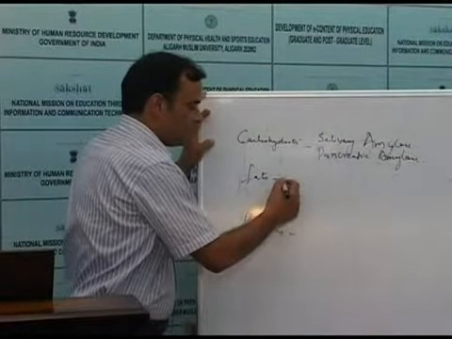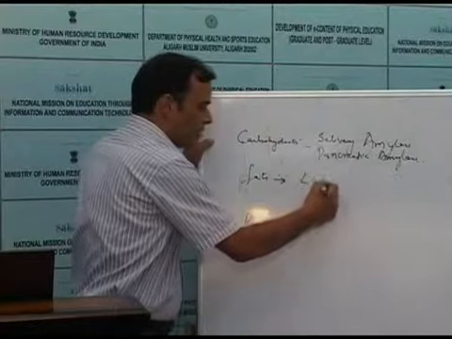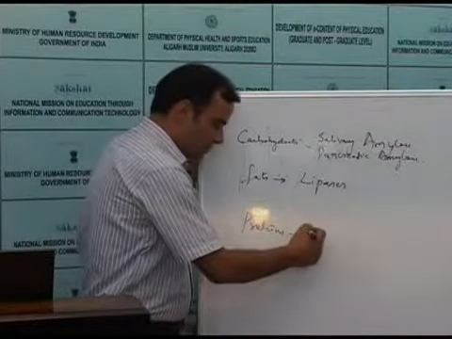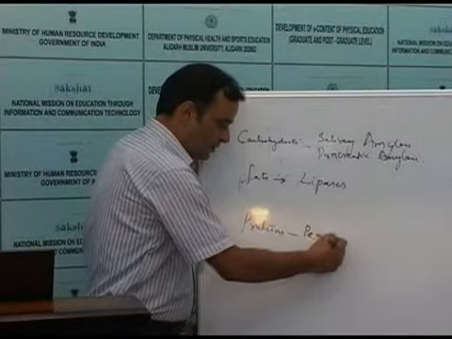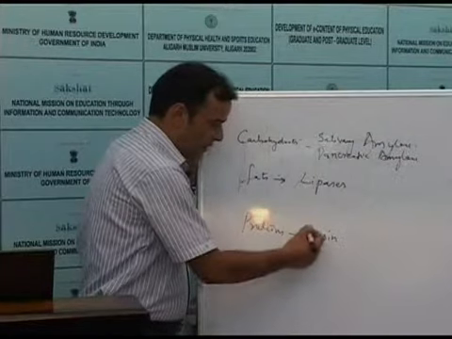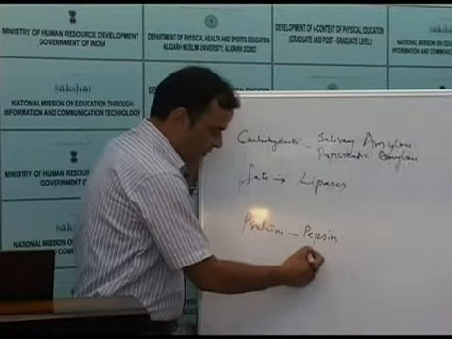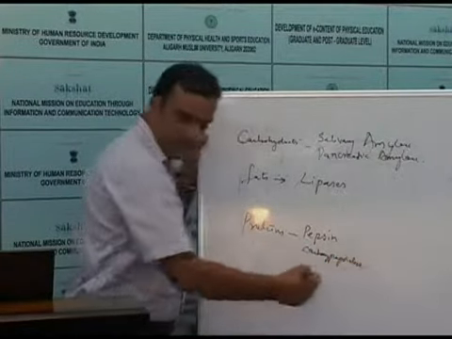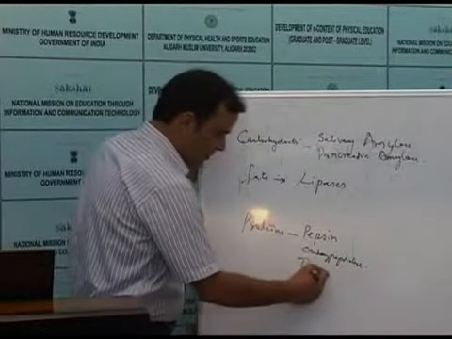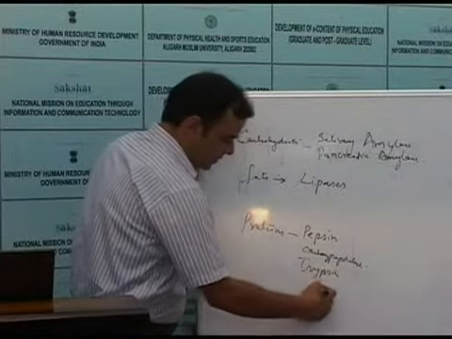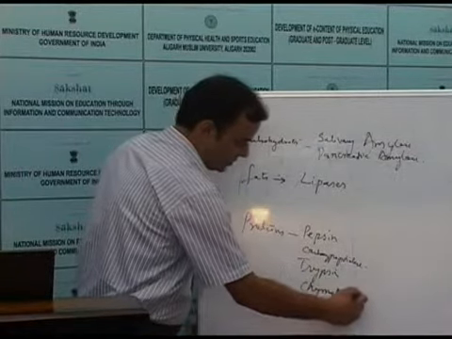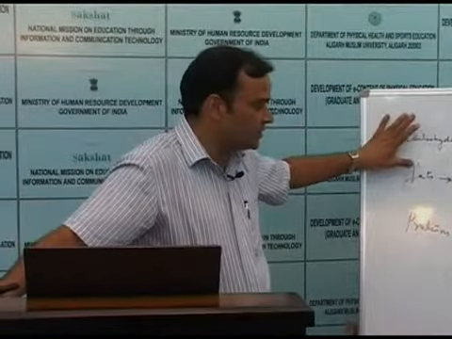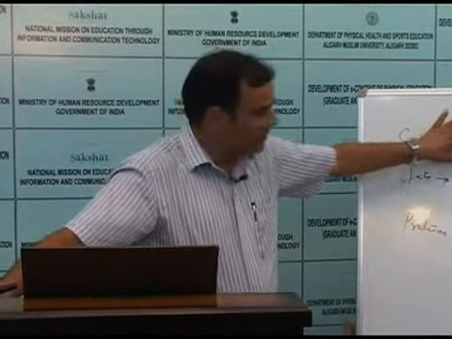For fats, we have various pancreatic enzymes called pancreatic lipases, and for proteins we have the enzyme pepsin in stomach and several other enzymes from the pancreas like carboxypeptidase, trypsin, and chymotrypsin.